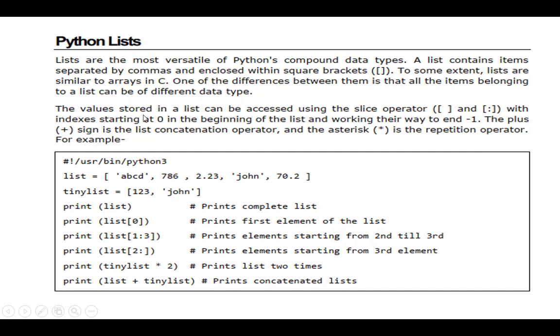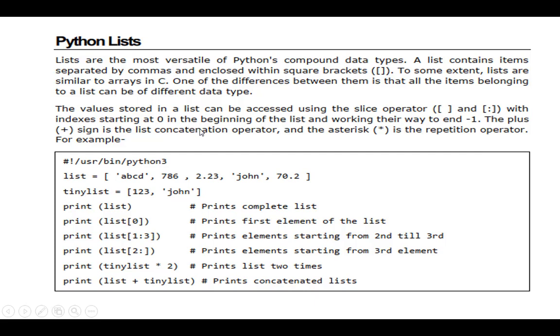The values stored in a list can be accessed using the slice operator with indexes starting at 0.